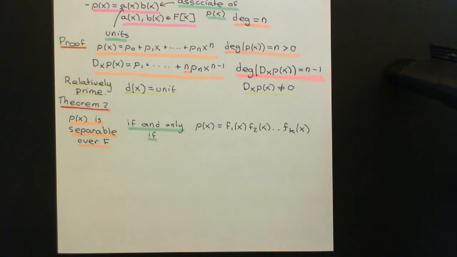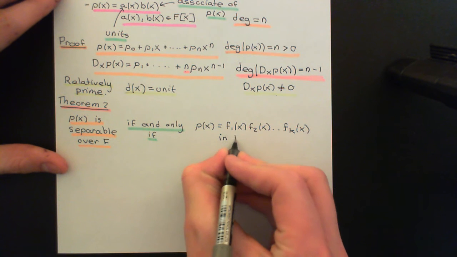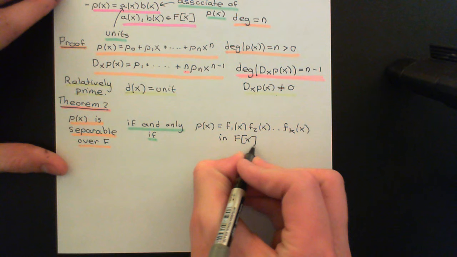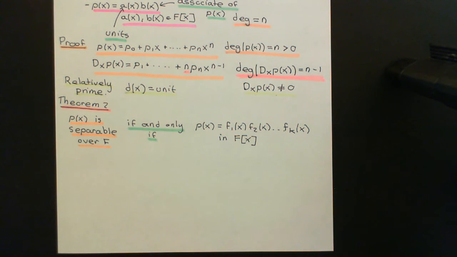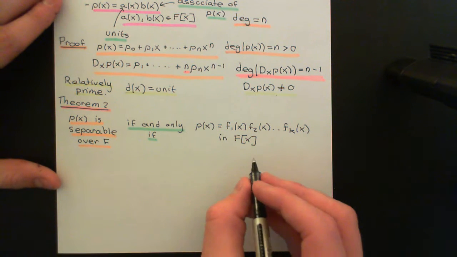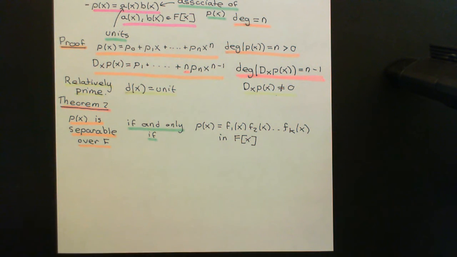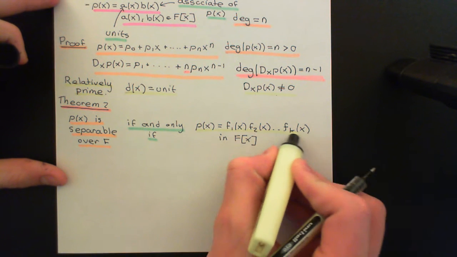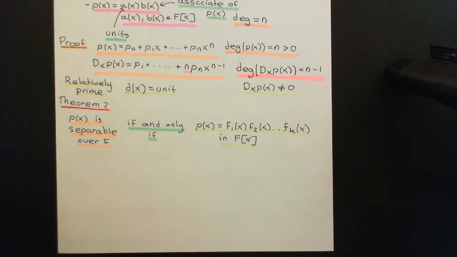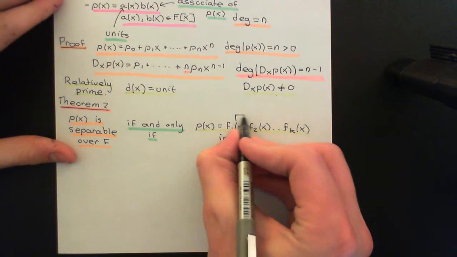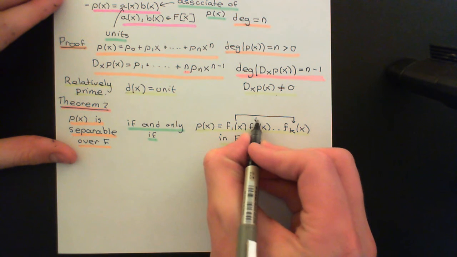And here comes the condition. You break p of x down into its irreducible factorization in the ring of polynomials over the field F, and that's important that you understand. This is a statement that you can make in the ring of polynomials over the field F. We are not going into the ring of polynomials over the splitting field for p of x, we're just working in the ring of polynomials over the field F, and the condition is that the irreducibles in the irreducible factorization must all be distinct.